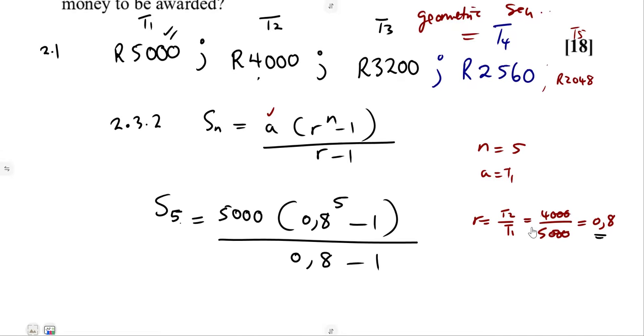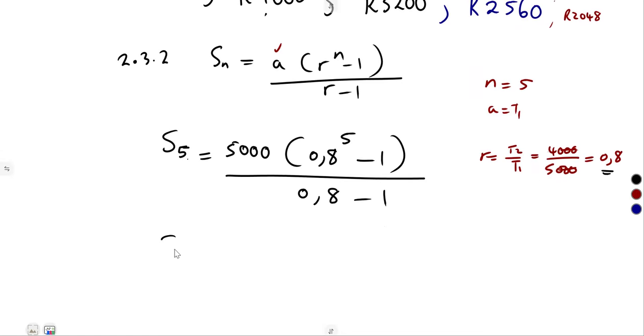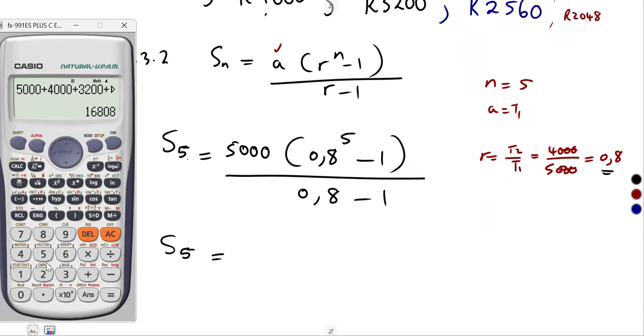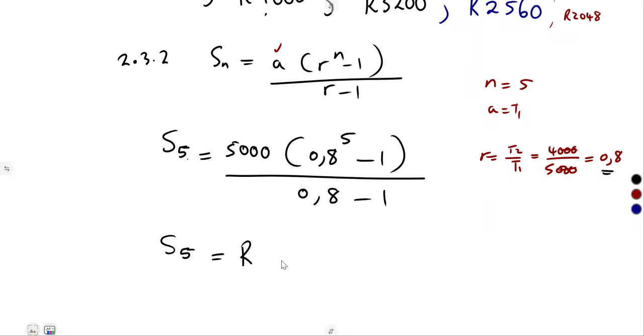You can just simplify this on your calculator as it is. So that is the sum for these 5 days that they had the competition. So put a fraction, 5,000, open bracket, 0.8 to the exponent of 5, then subtract 1. Everything is over 0.8 minus 1. So that was going to give us 16,808, the same answer as before.